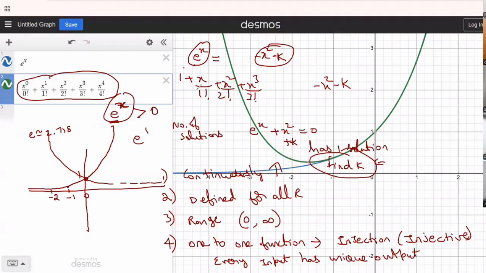When I take values, you will be given options A, B, C, D, with k belonging to a particular interval. See what is happening if I take values in that particular interval. And interestingly, it even takes calculus forms. If I say there will be only one solution, that means there is going to be a particular tangent drawn at that point for both the e power x graph as well as the minus x square minus k graph, and that is a common tangent to both the graphs.